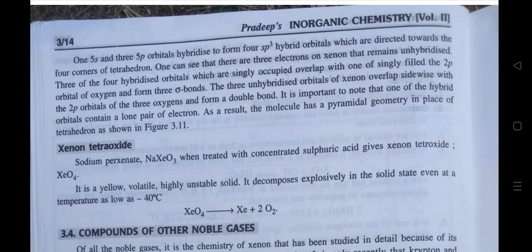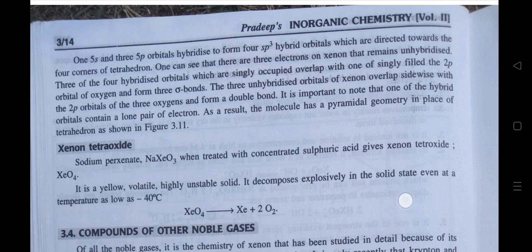Three of the four hybridized orbitals, which are singly occupied, overlap with one of the singly filled 2p orbitals of oxygen and form three sigma bonds. The three unhybridized orbitals of xenon overlap sidewise with the 2p orbital of three oxygen and form a double bond. It is important to note that one of the hybrid orbitals contains a lone pair of electrons. As a result, the molecule has a pyramidal geometry in place of tetrahedral.